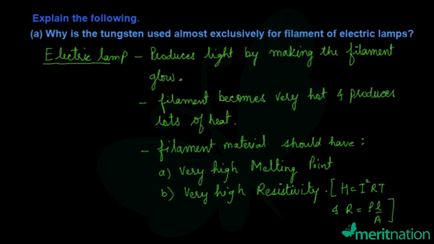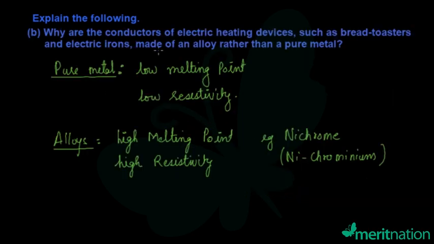Now let us look at the next part. The next question is: why are the conductors of electric heating devices such as toasters and electric irons made of an alloy rather than a pure metal? Usually pure metals have a lower melting point and lower resistivity as compared to alloys. Alloys, when compared to pure metals, have a very high melting point and very high resistivity. We can make alloys of those materials which have a very high melting point and very high resistivity.